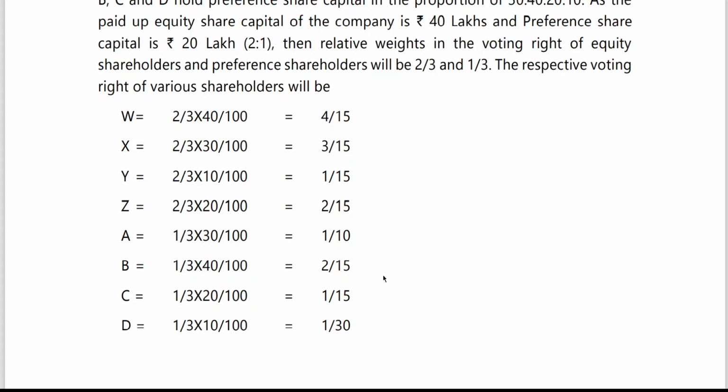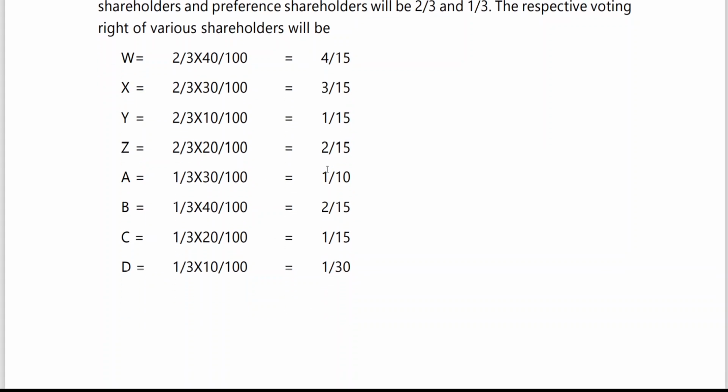But when preference shareholders have not been paid dividend for more than 2 years, they have voting right on all the resolutions placed before the company. This also I have explained. Then this restrictive voting right has been removed. That's it. When they can vote on all resolutions, the restrictive voting right has been removed. Okay, so the theory part also has been covered to the extent needed.